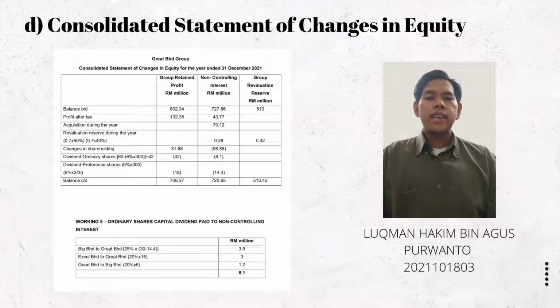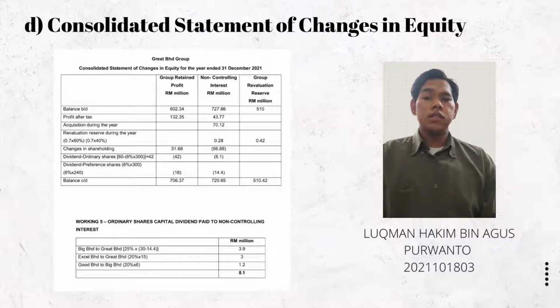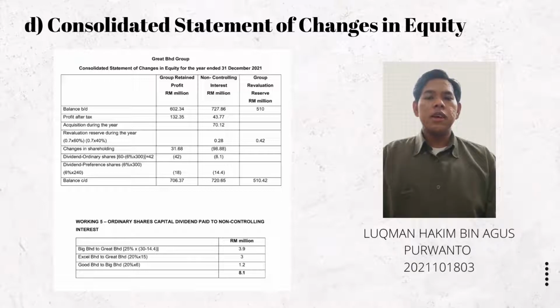Lastly, we will look at the column of group revaluation reserve. Since there is not much transaction for the revaluation reserve, the balance brought down only has to be added with revaluation reserve during the year amounted 0.2 million, where we get that amount from the calculation shown in the table. So the balance carried down is 510.42 million.